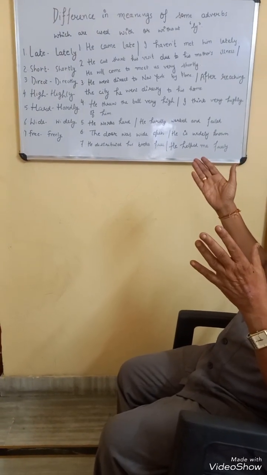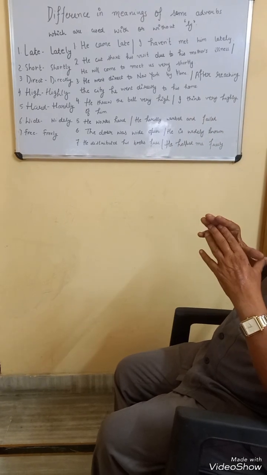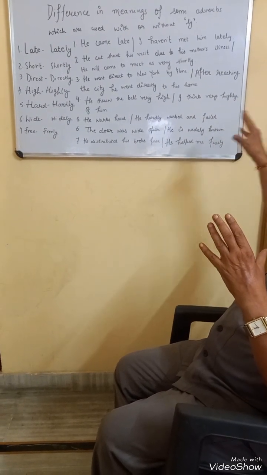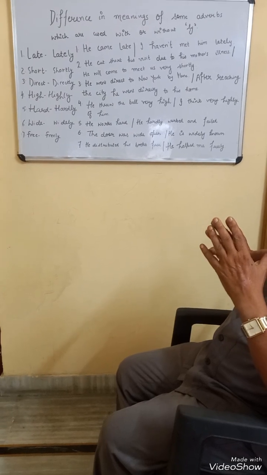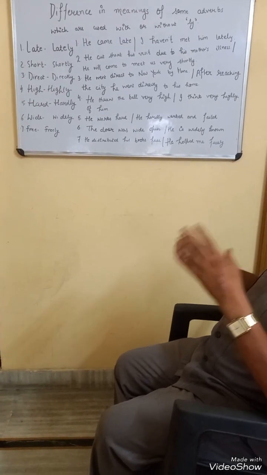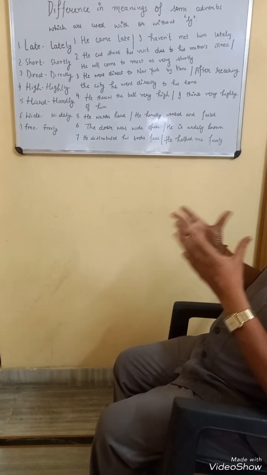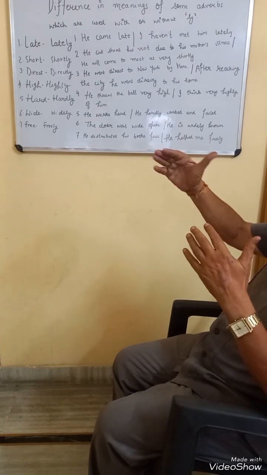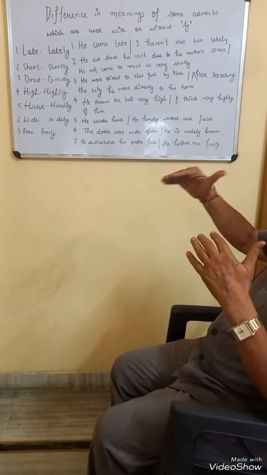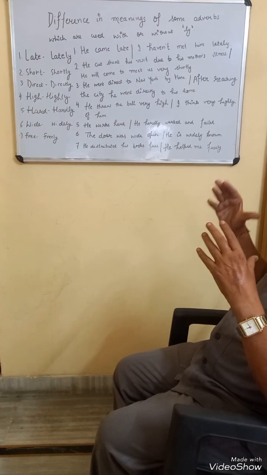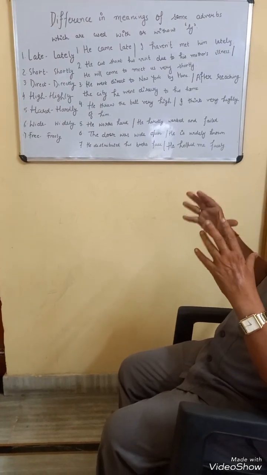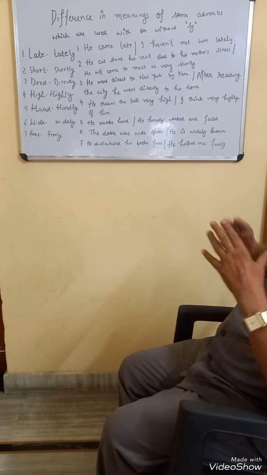Or you may say he went direct to New York. After reaching the city, he went directly to his home. Here directly means immediately, at once. So there is a difference in meaning. Direct means straight without any break, whereas directly means immediately. So this difference has to be noted while using direct and directly as adverbs.